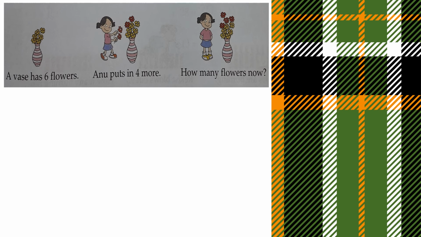A flower vase has 6 flowers. Anu puts in 4 more. How many flowers now? We have 6 flowers. Then Anu puts 4 more flowers in it. So how many total number of flowers are there? What will we do in this? We will add 6 and 4. 6 plus 4.